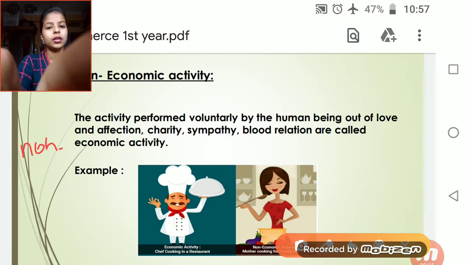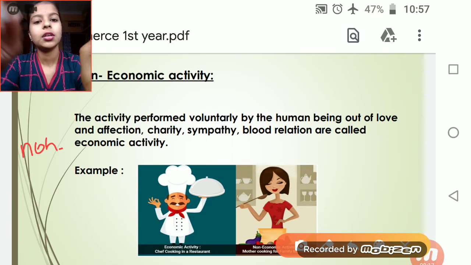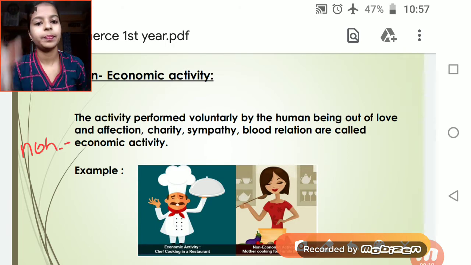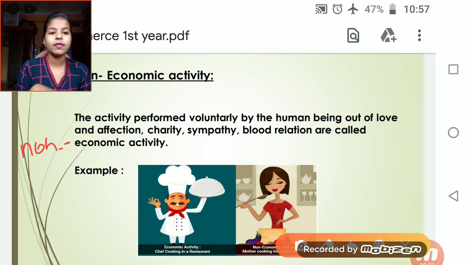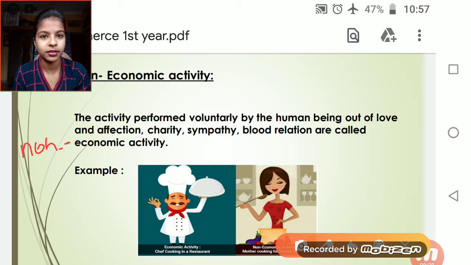So what are these activities? Non-economic activity. The activity performed voluntarily by human beings out of love, affection, charity, sympathy, blood relation is called non-economic activity. For example, our mother cooks for us out of love and affection. No one gives salary to our mother.